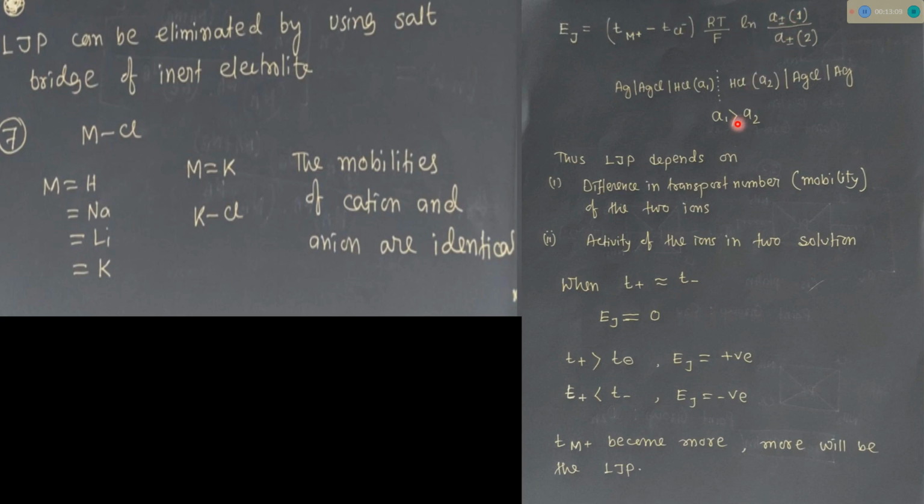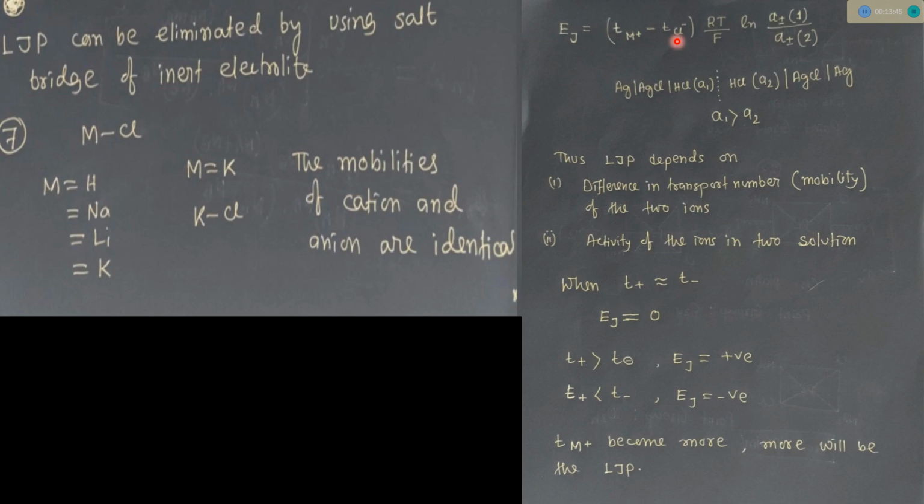So if we consider this kind of cell, electrolytic cell with transport, if A1 is the activity of this electrolyte HCl and A2 the activity of this electrolyte HCl, so if A1 is greater than A2, then we can write the potential expression at liquid junction. So it will be like T plus, transport number of cation, minus transport number of anion. So in this case Cl minus.